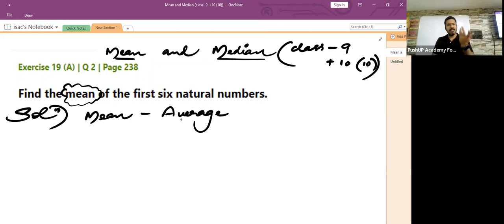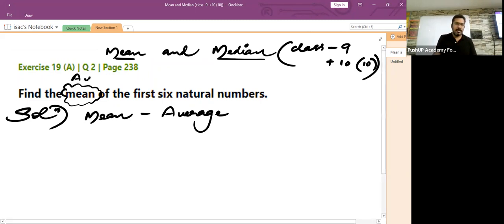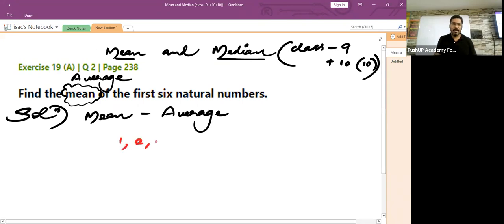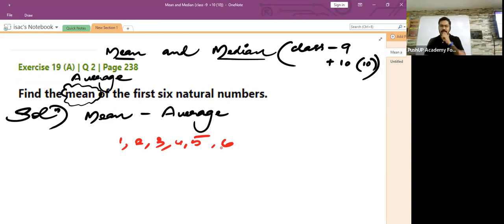and teach you what is the meaning of average. Let's take question number 2. They are asking you to find the mean or the average of the first 6 natural numbers. So if I ask you to write the first 6 natural numbers, you all can do it. Which are the first 6 natural numbers? 1, 2, 3, 4, 5, and 6. These are the first 6 natural numbers.